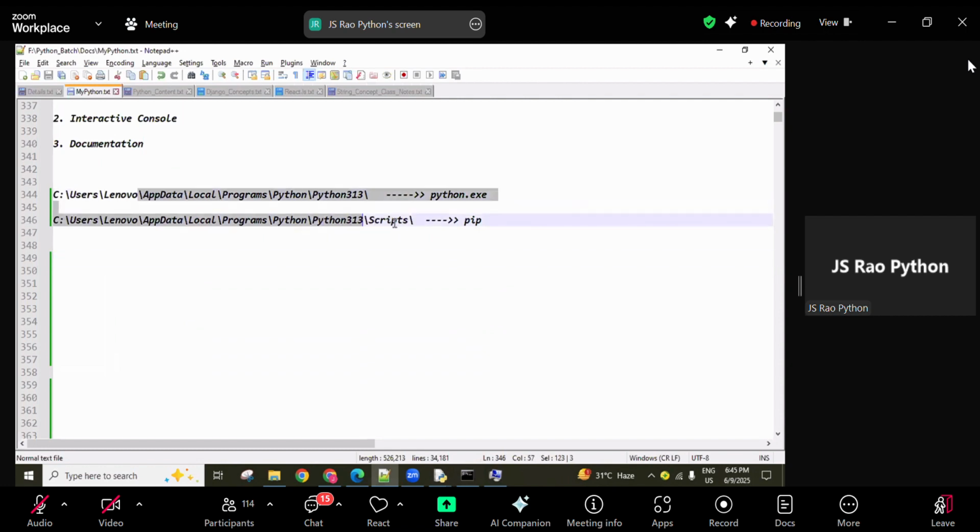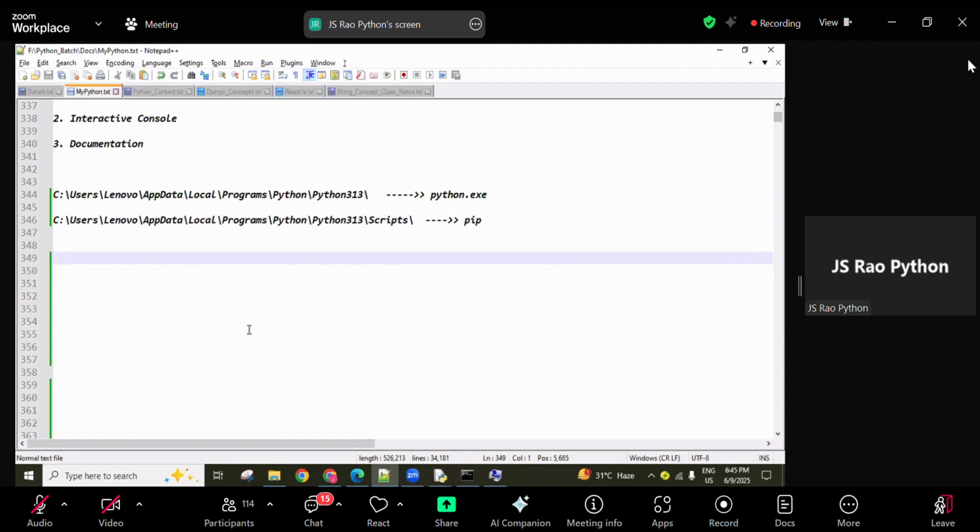After adding these 2 lines, from the command prompt we can use pip directly without redirecting to this path, guys. And from the command prompt we can directly use Python. These two we are adding. This is called adding environment variables, or adding the Python path to the environment variables. This is a concept, and this entire thing is available in the material, guys.